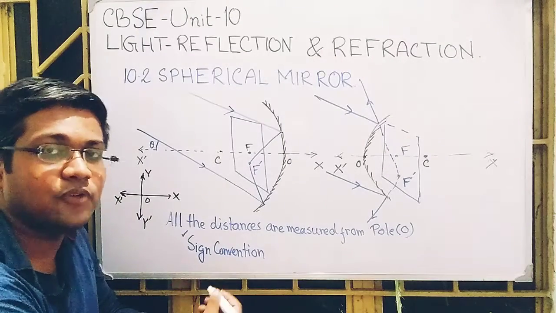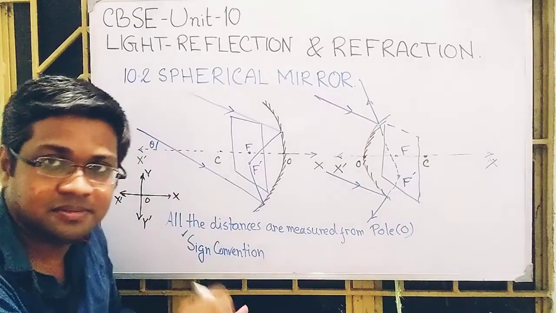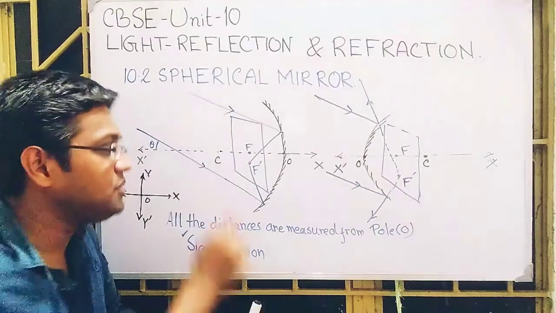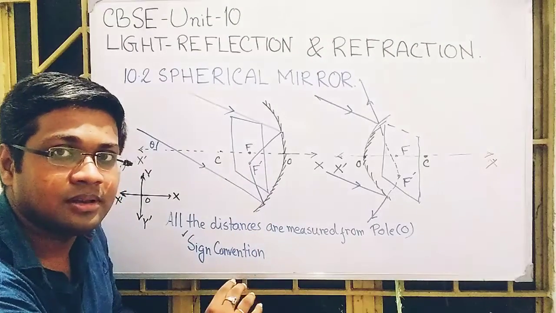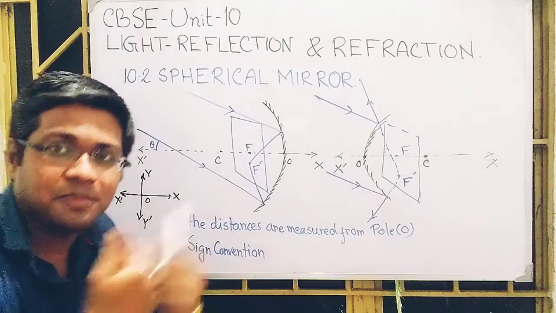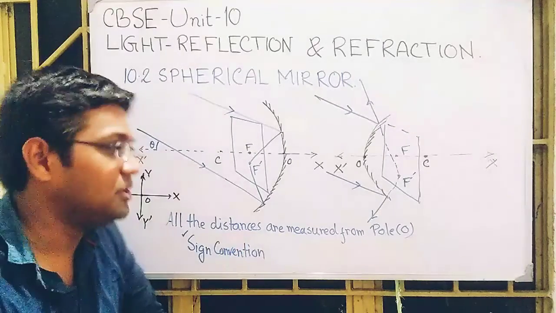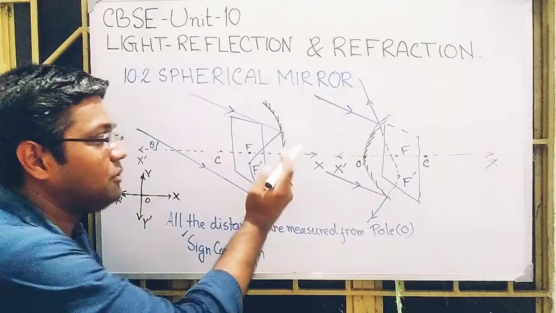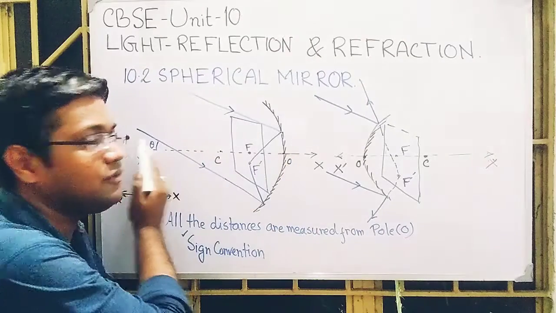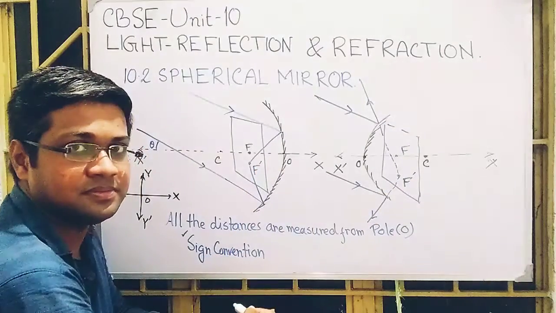That convention you have followed, and we will follow that convention here again. That's why I have denoted this point O, the pole, which we can consider in our mind as the origin. Whatever distance is measured, the left side of it is negative, the right side positive.